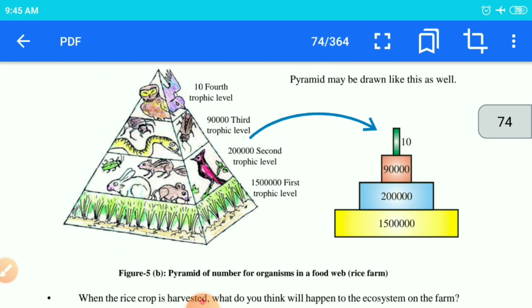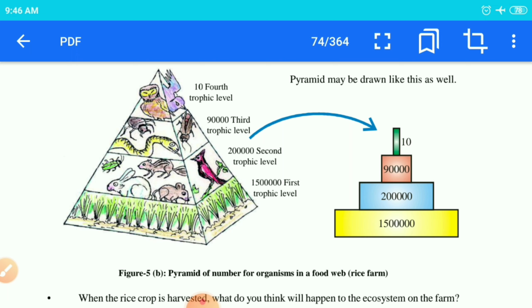Next see children, this is another pyramid, the same thing only, but here they have shown the 3D structure, and they have told about the different levels of organisms. As we are talking about the rice farm, that is the paddy farm, they are the producers. Then the primary consumer, as I said, so many organisms can be primary consumers. We people also consume. Then you can see the rat, the rabbit, the birds. So they are all included in your primary consumers. Those primary consumers are going to be fed on by the secondary consumer.